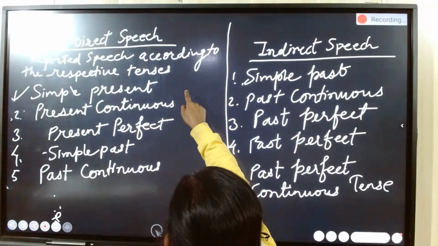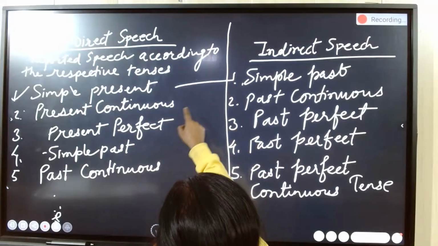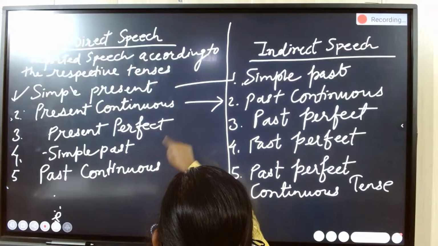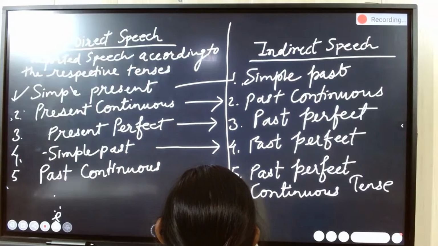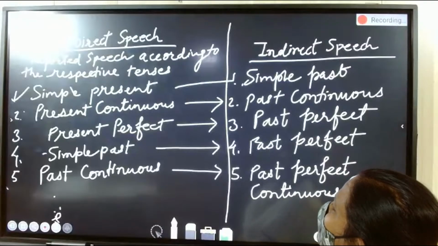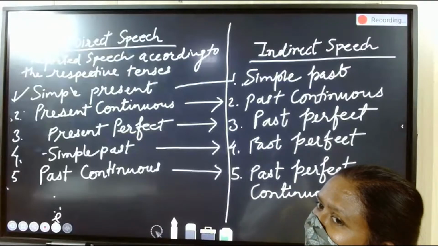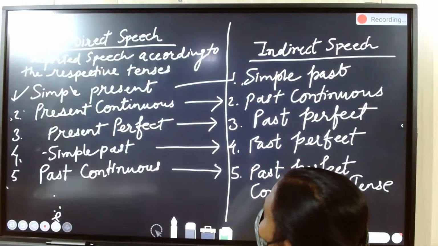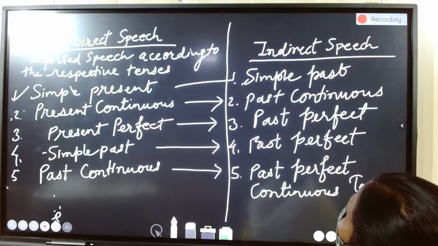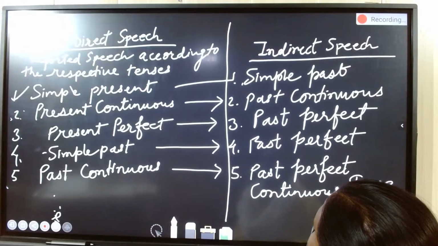Simple present will change into simple past, present continuous into past continuous, present perfect into past perfect, simple past becomes past perfect. From direct speech to indirect speech, when your reporting verb is given in simple past, your indirect form will be changed according to the respective tenses.